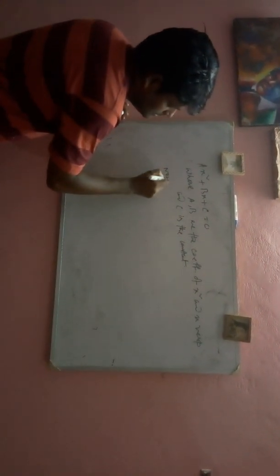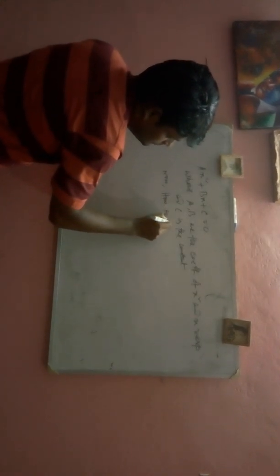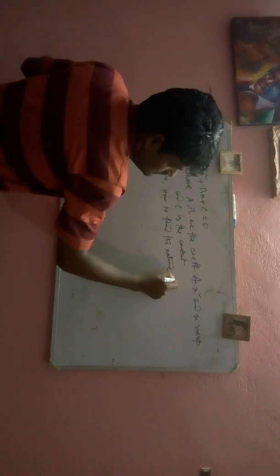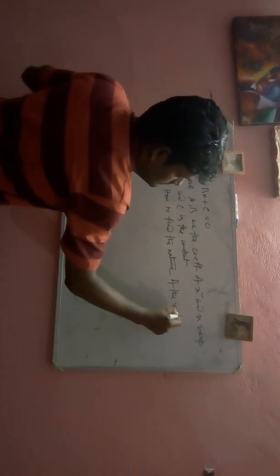Now, how to find the nature of the roots?